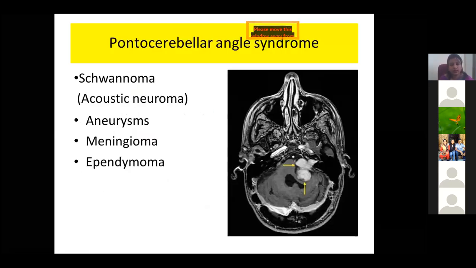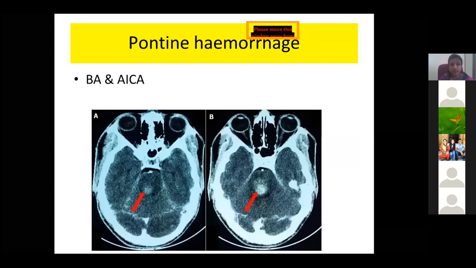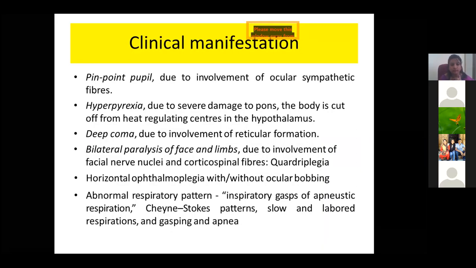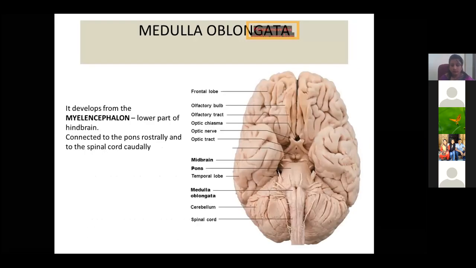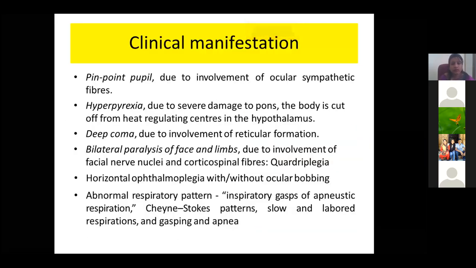And there is a very important clinical correlation, what we call pontocerebellar angle syndrome, between the pons and the cerebellum. If there is any tumor in this region, it presses the vestibular area and it causes acoustic neuroma. It's very dangerous. And this is a pontine hemorrhage CT scan. Some of the arteries may break out and lead to hemorrhage. So this is all about the pons. I'm not going in depth about the clinical correlation, which is important.